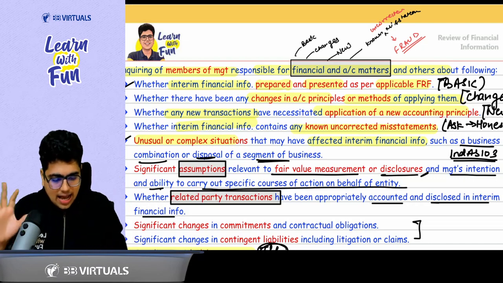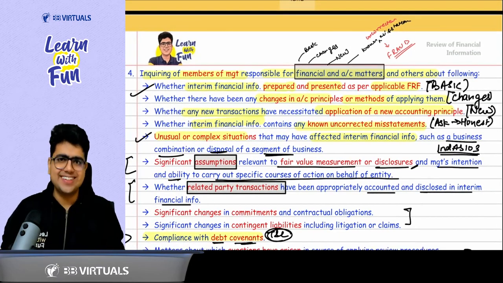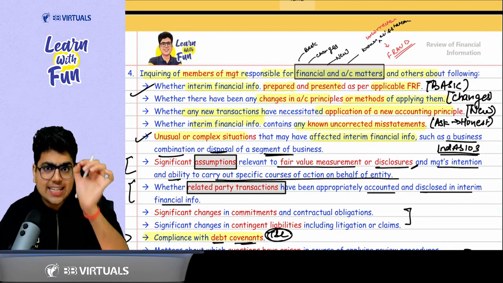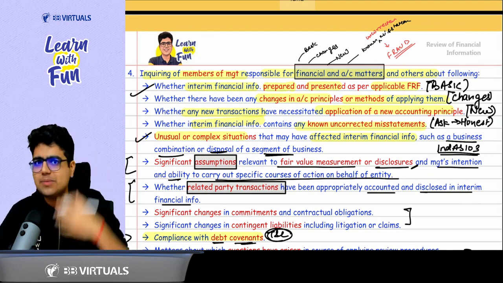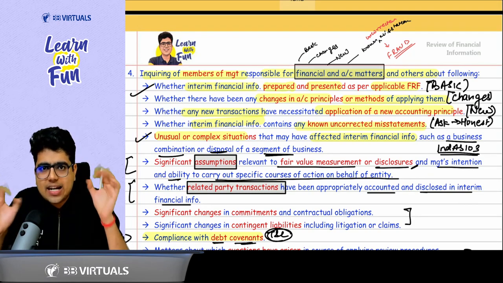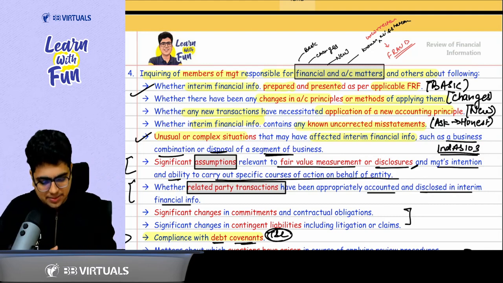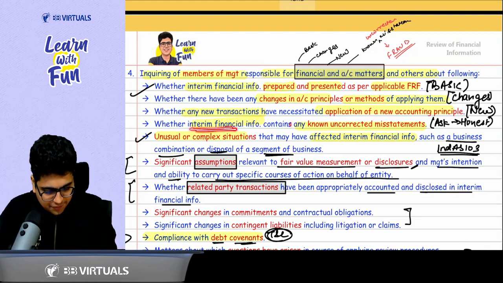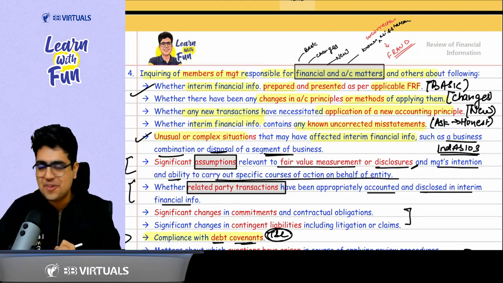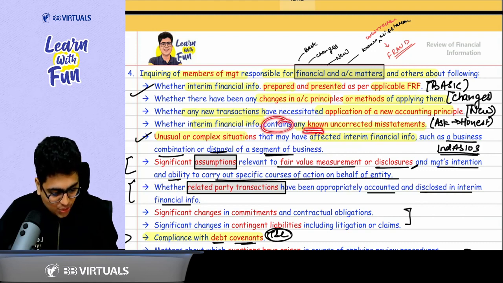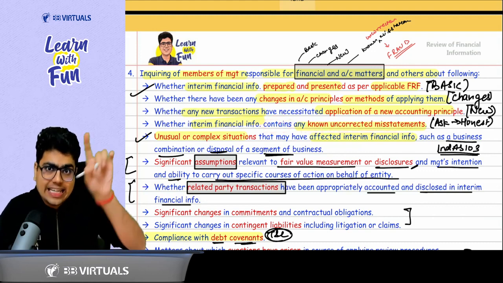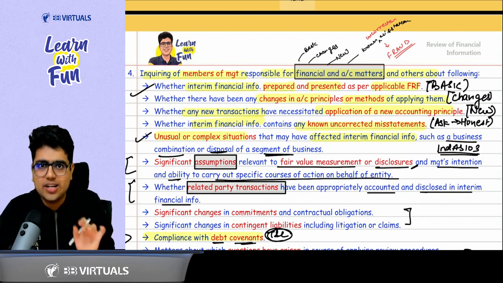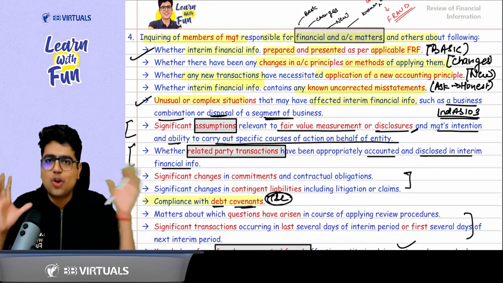Okay, sir. Then ask the management, tell me honestly, is there any known uncorrected misstatement? Have you left any uncorrected material misstatement? Ask them whether interim financial information contains any known uncorrected misstatement. If they say yes, management is a fraud. So the next few points are about fraud only.